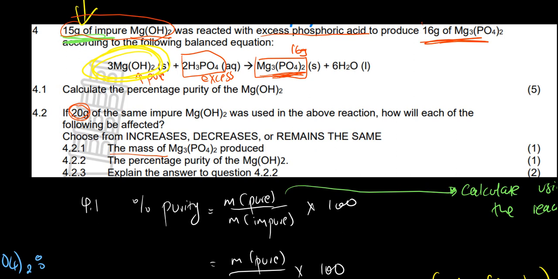Yes, that's correct. It's going to increase, because you are using more of the impure, which means you also have more of the pure. Therefore, you're going to produce more of the product. You see, that's how it works. And then, what about the percentage purity? Was it going to increase or decrease if you have more of the impure?